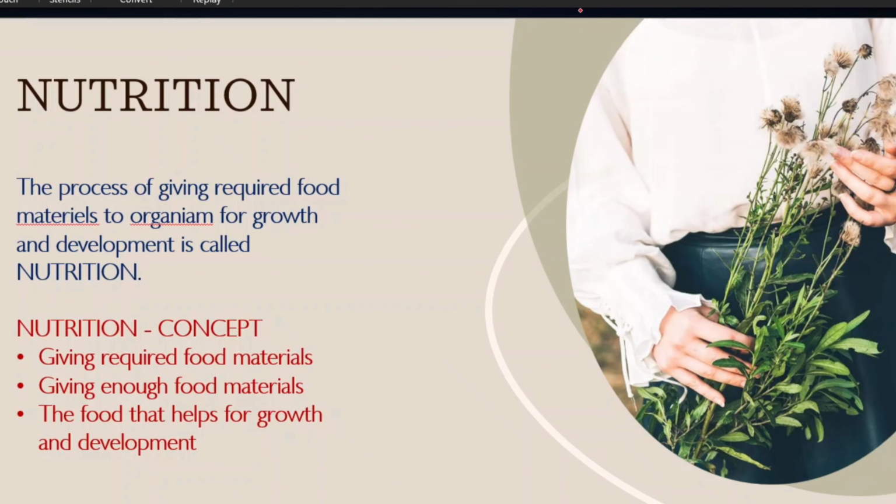Next, what is nutrition? The process of giving required food materials to the organism for growth and development is called nutrition. Each and every organism, for example, this is an organism, it takes some food material.